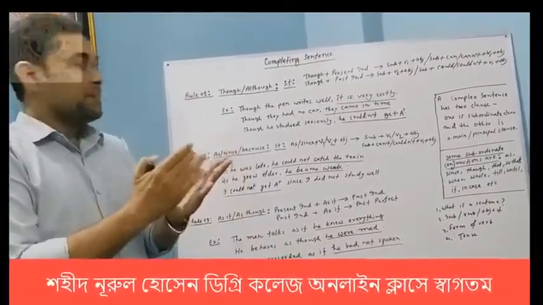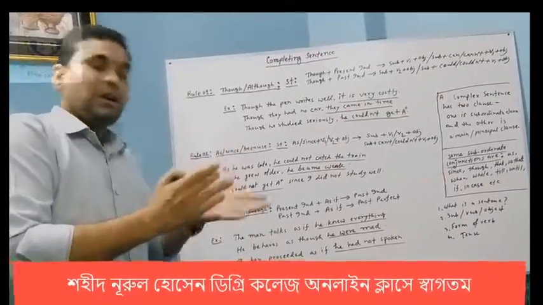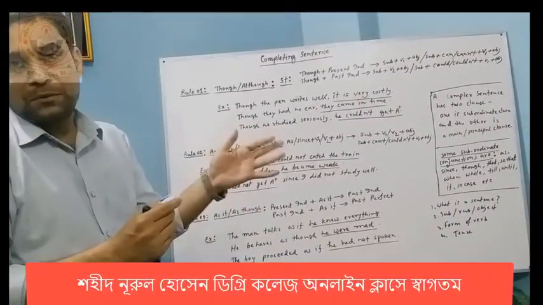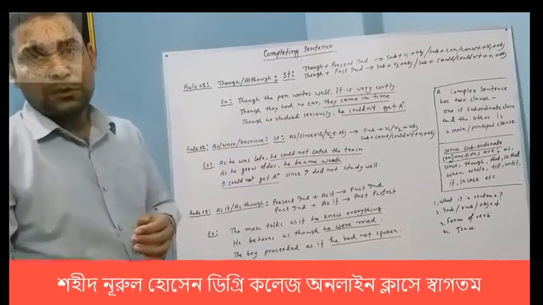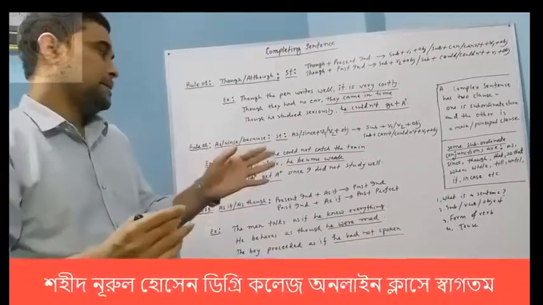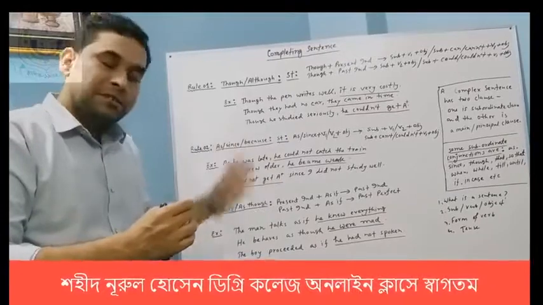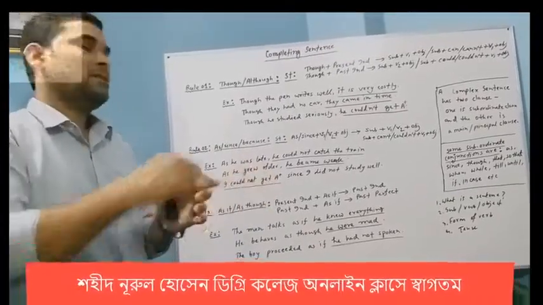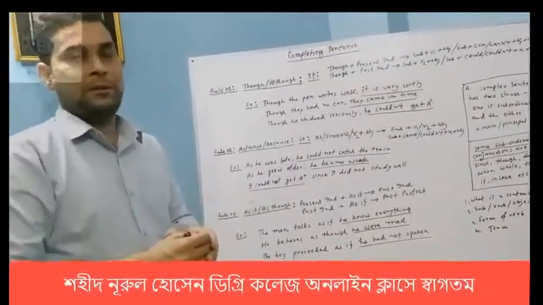So I am going to repeat it again. If I get as if in a sentence, we have to follow the first portion. If the first portion is present form, the last portion would be past indefinite tense. And if before as if the first portion is past indefinite tense, the last portion will be past perfect. Have you got the point?